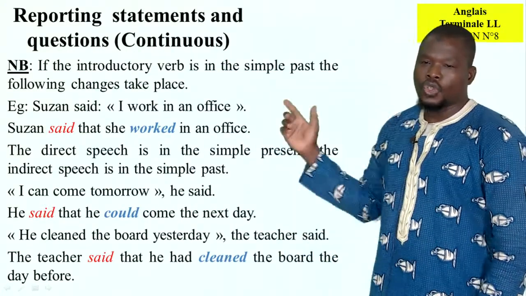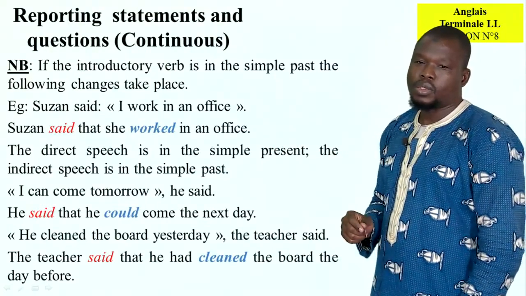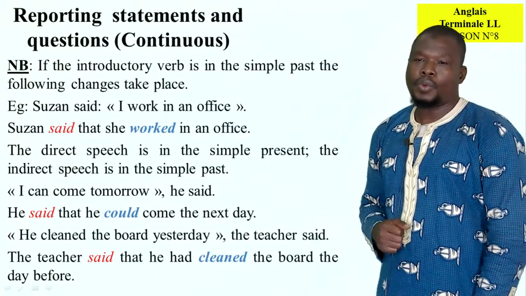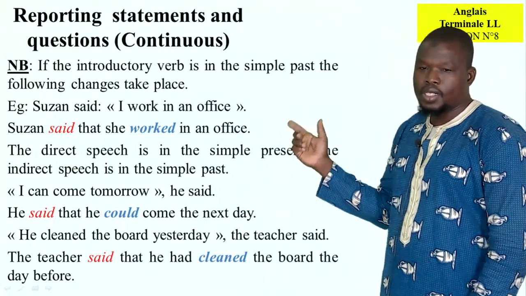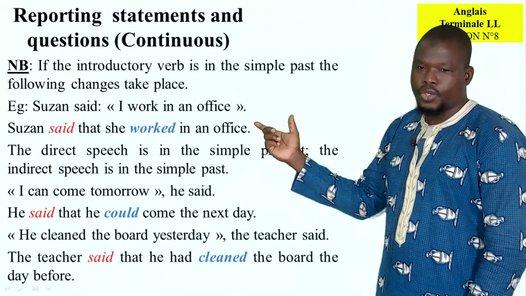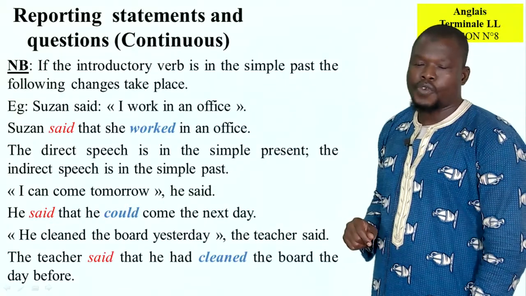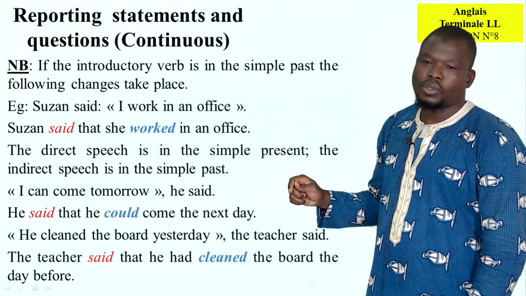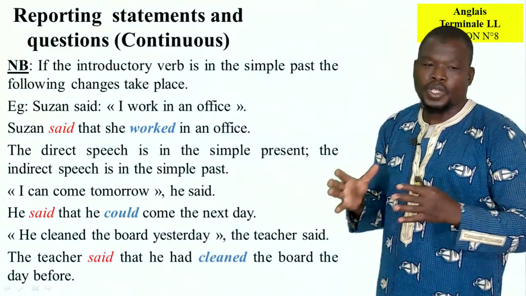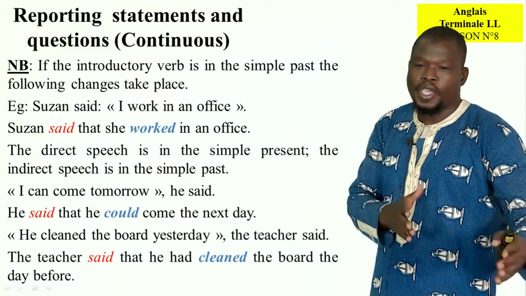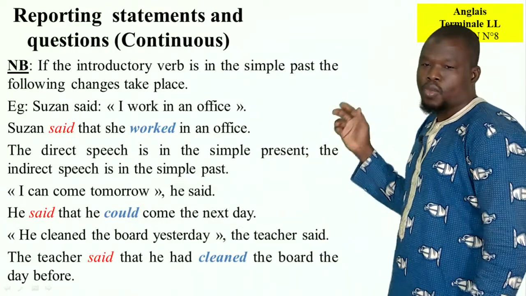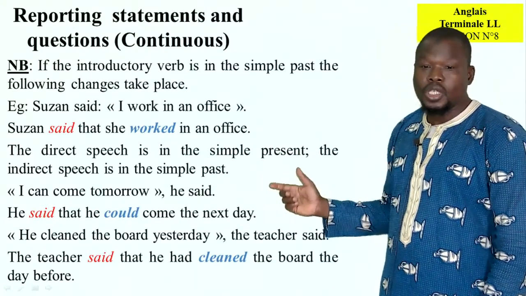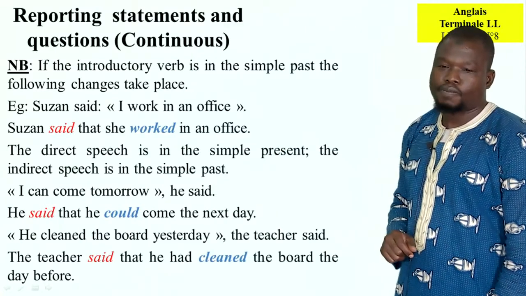For example, Susan said, "I work in an office." With the reported statement, we can say Susan said that she worked in an office. The said reflects on the work. So when the simple present meets the simple past, it becomes the simple past. The direct speech is in the simple present. The indirect speech is in the simple past.